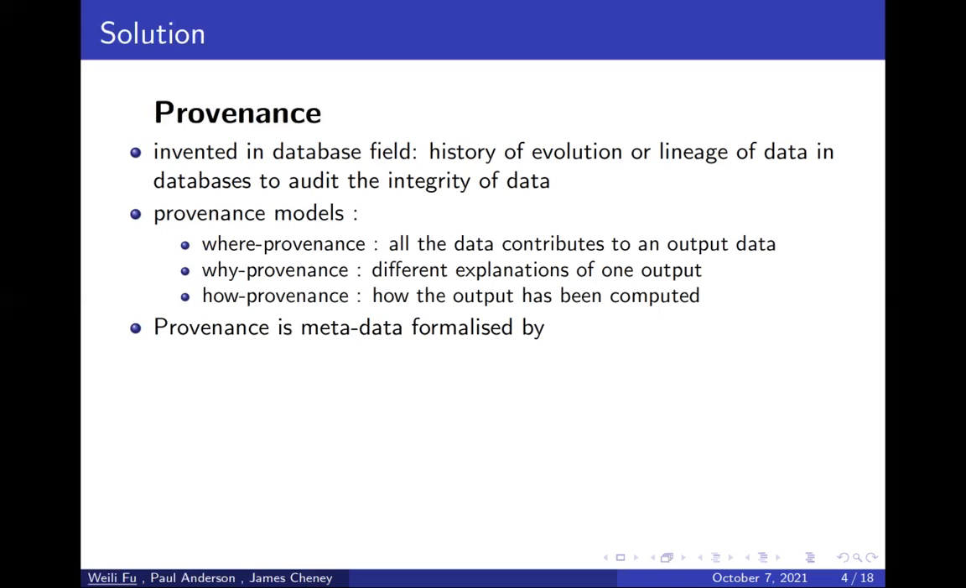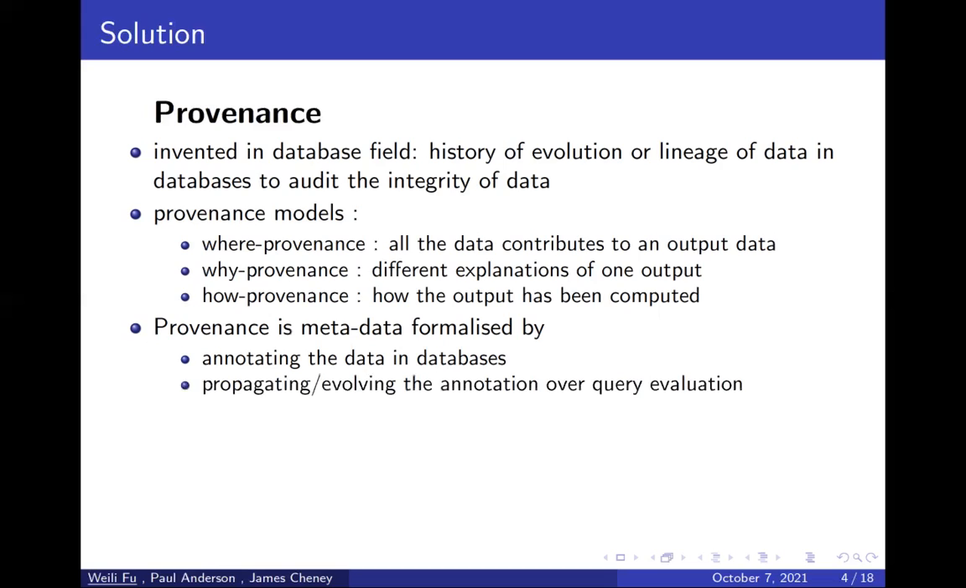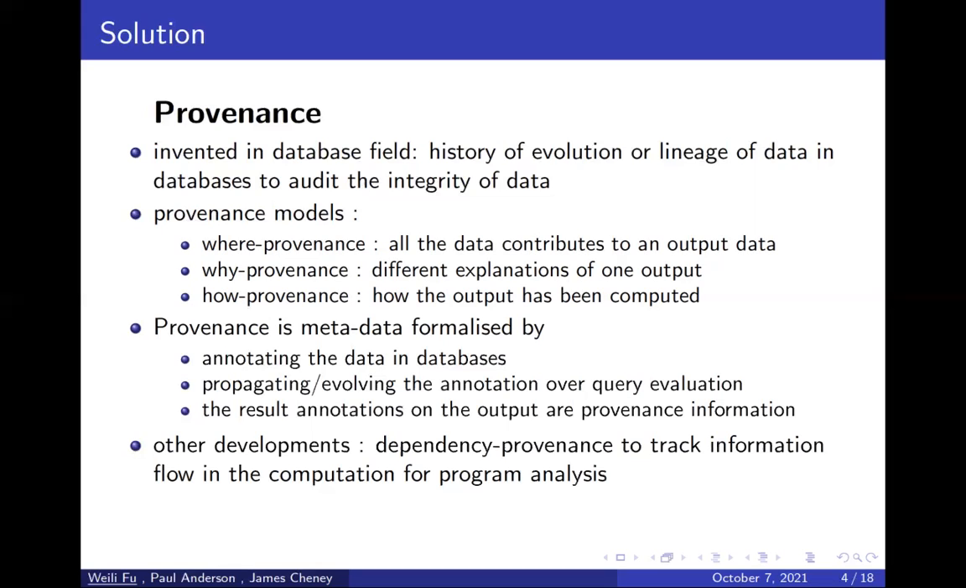Provenance in general is metadata formalized in the general way as follows. The data in the database are annotated by labels first, and those annotations will be propagated or evolved over query evaluation. And the resulting annotations on the input are the provenance information. There are other developments using provenance techniques as well. Dependency provenance was proposed to track information flow in the computation for program analysis.